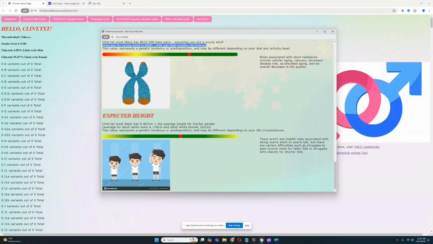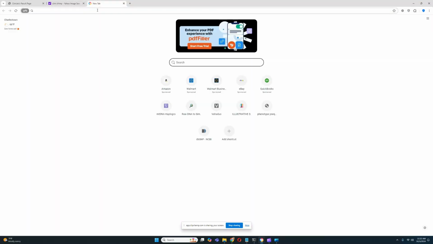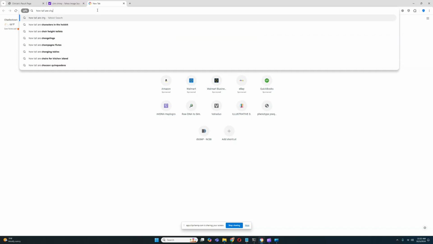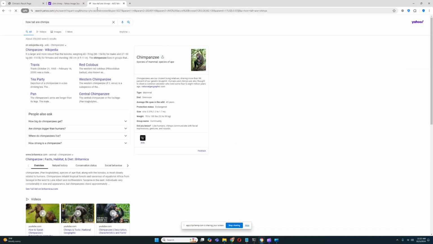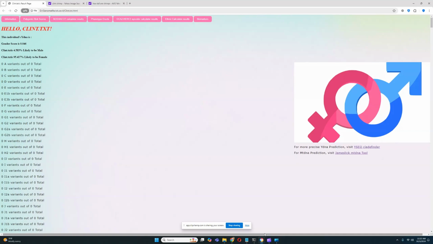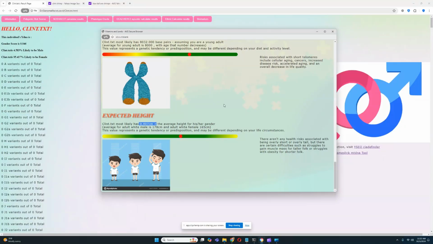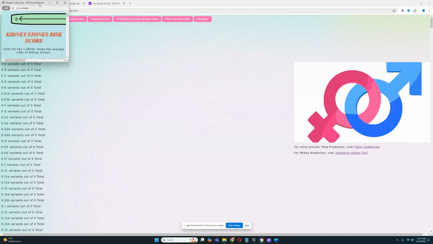Okay, expected height. He's predicted to be taller than average. Very, very interesting. How tall are chimpanzees? I know bonobos are really short, like 4 feet tall. But how tall are chimpanzees? Let's look it up. How tall are chimps? Chimps are 5.5 feet. Okay, 5.5 feet, that's kind of like humans. They're pretty tall. All right, let's look at the polygenic risk scores.